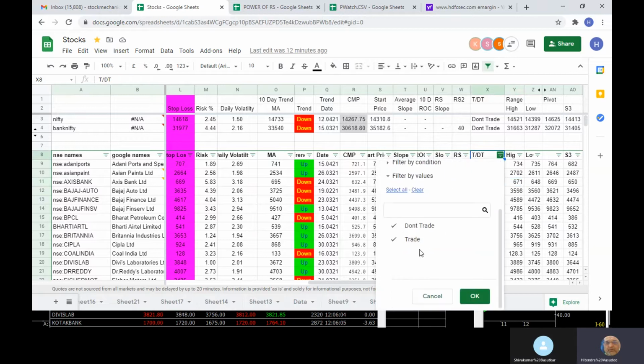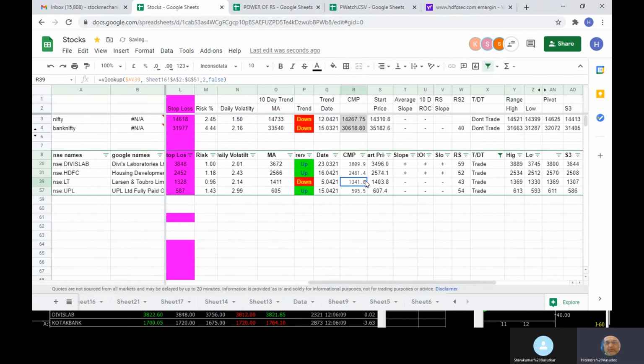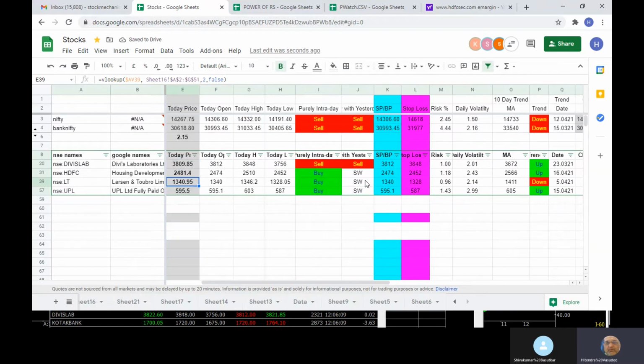So right now, if I am able to see a sell, like say Divi's Lab is showing as a sell. Volatility is 2.01 and risk is 1. So it is still a borderline case, but I know that if I'm doing an intraday sell on 1 lakh worth, the risk is going to be 1% of 1 lakh.